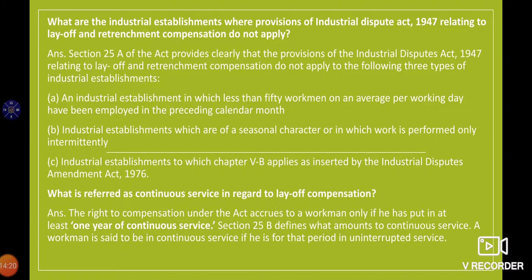Third, an industrial establishment to which chapter 5B applies, as inserted by the Industrial Disputes Amendment Act 1970. So as per chapter 5B, the provisions relating to layoff and retrenchment compensation do not apply. These are the three categories of industries where it does not apply.